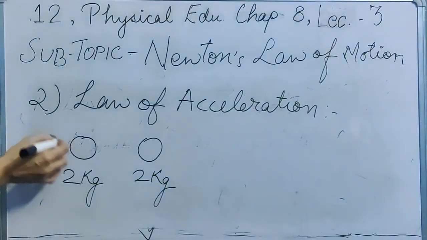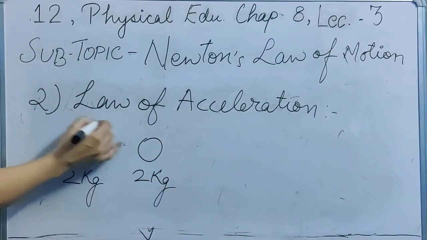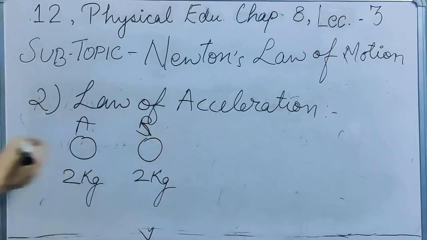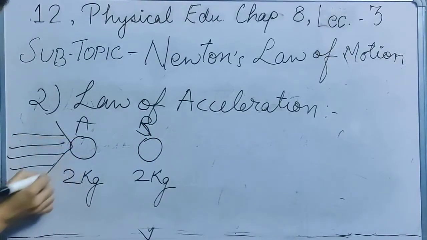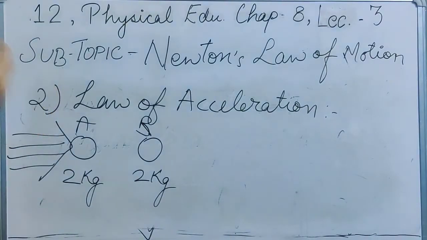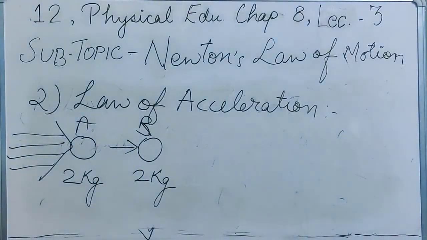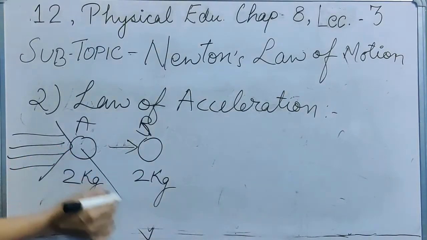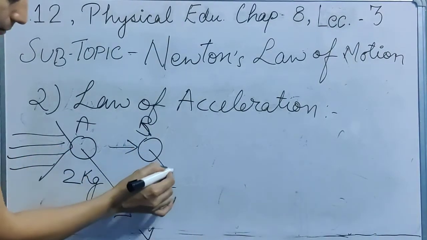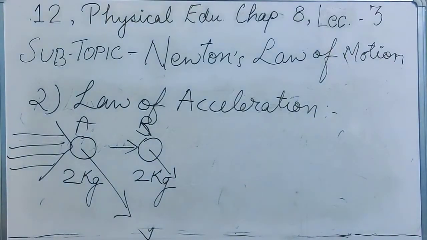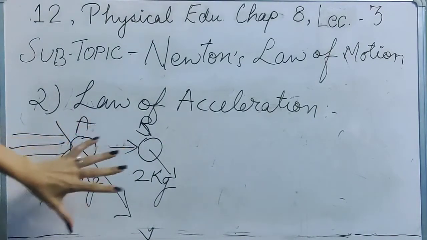Now on ball A, if the force is more, and on ball B the force is less, what will happen is that ball A will go further away as compared to ball B. This was the example of the force which is applied on it.